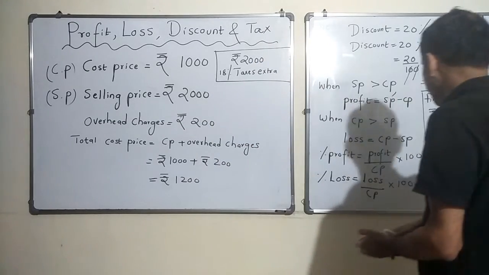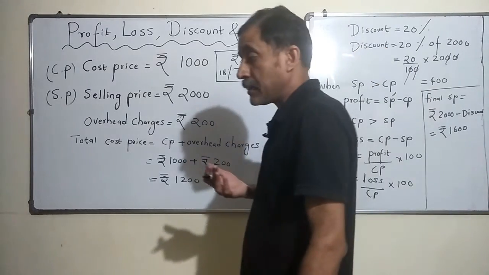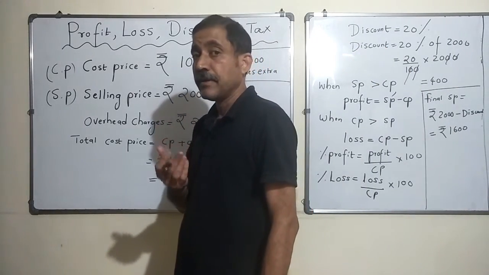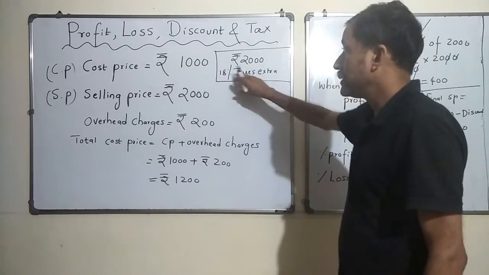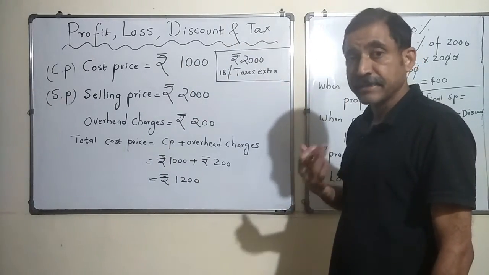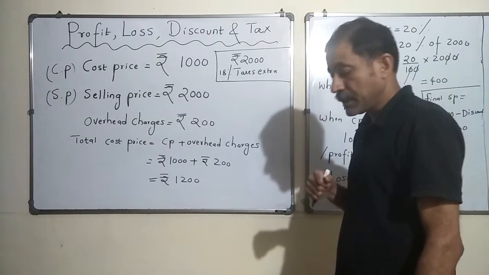All right, so this is good, but the customer also reminds you that see, I still need to pay a tax of 18%, right? 18% tax is also applicable. You sell something, 18% tax also is applicable in this case.